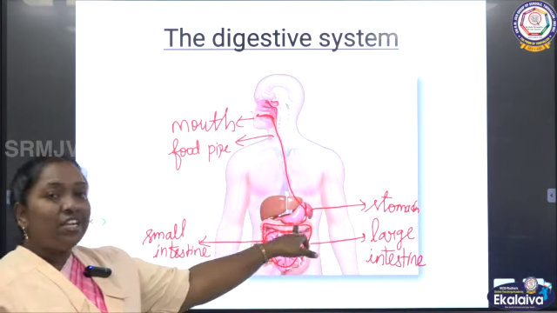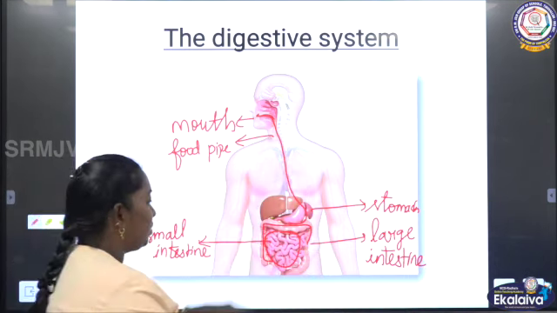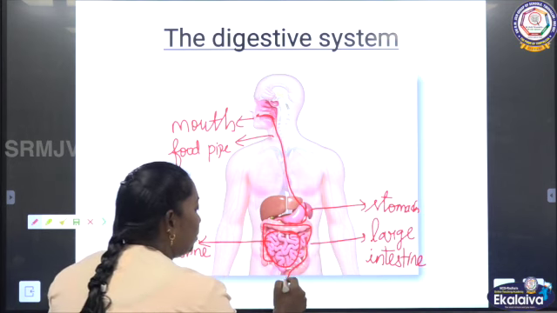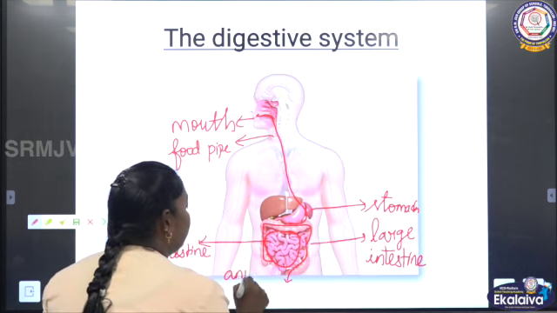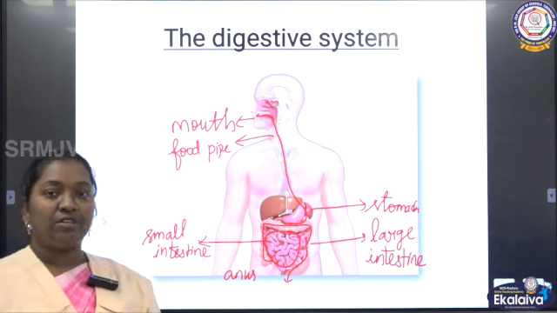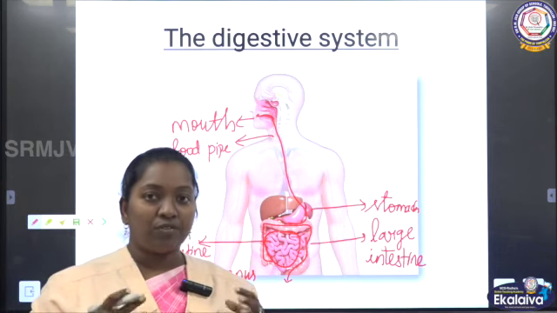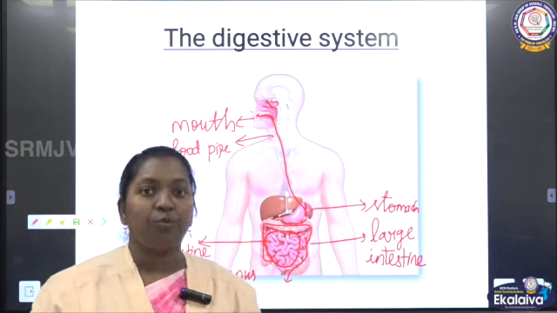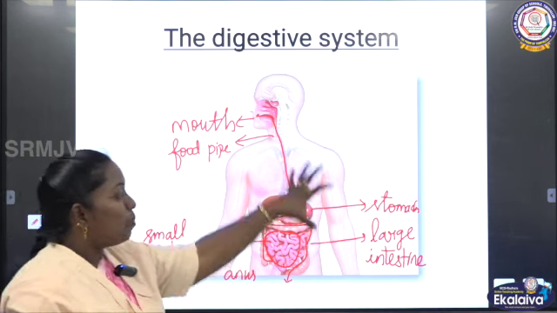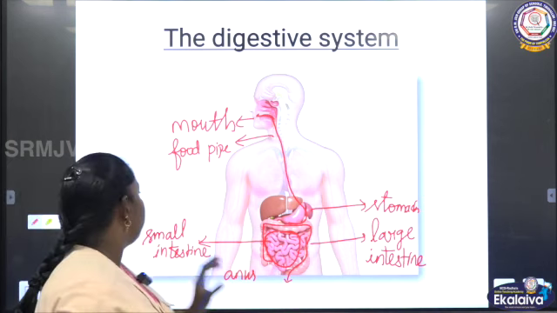Then after it enters the large intestine, it is eliminated out through the anus. This is how the digestive system is processing in our human body. Okay, so these are the parts that the digestive system consists of.